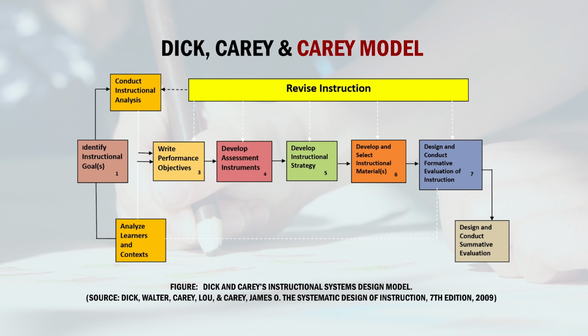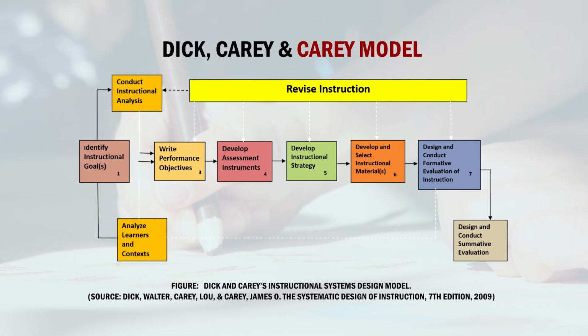The next steps of this model: develop assessment strategies, then develop instructional strategies, then develop and select the content and design the material, then design and conduct summative assessment, then analyze the learner according to the learner's needs.